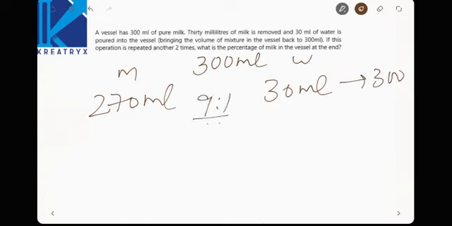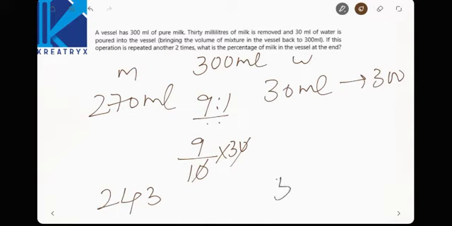Now again 30 ml mixture is removed, so in that 30 ml mixture, what will be the milk content? Is it 27? So the remaining milk will be 243, and 3 ml of water is removed, so 27 ml, and again 30 ml water is replenished, so total water is 57 ml, so that is 300, right?